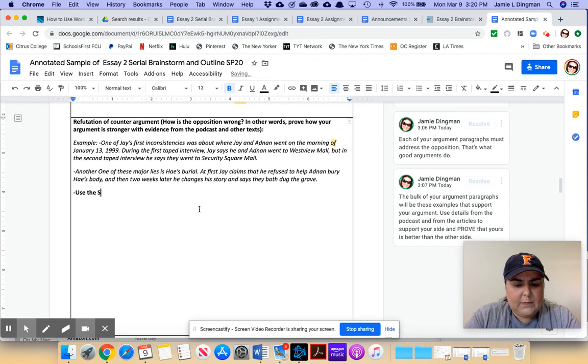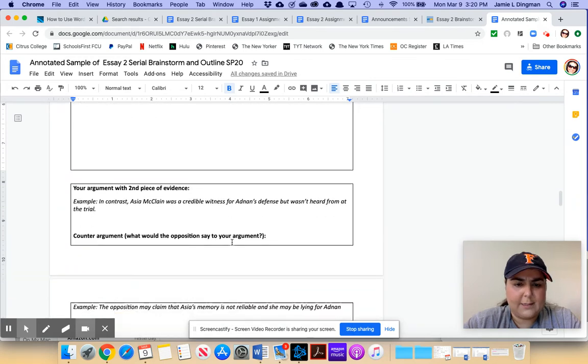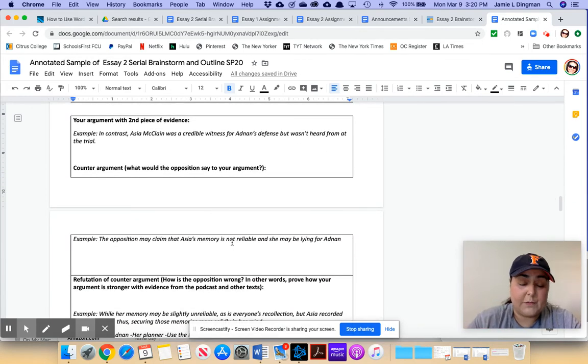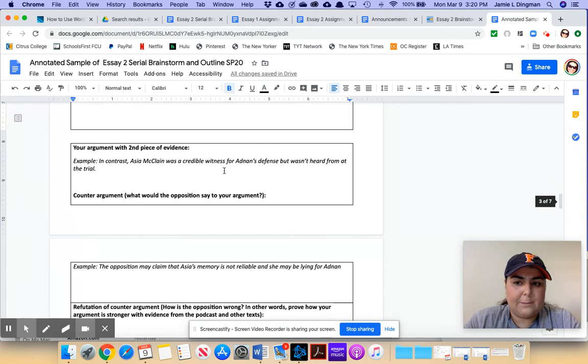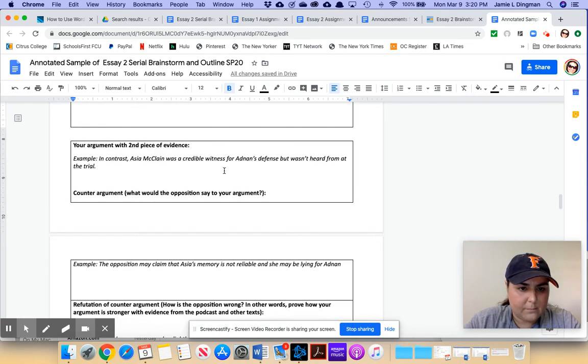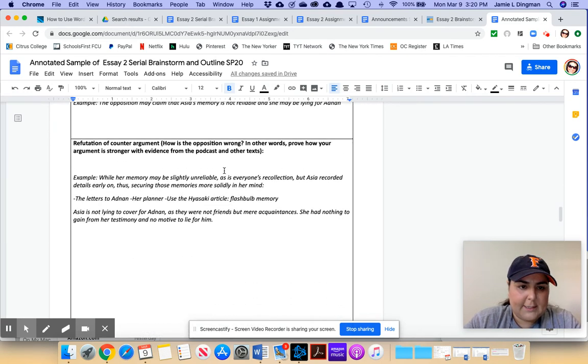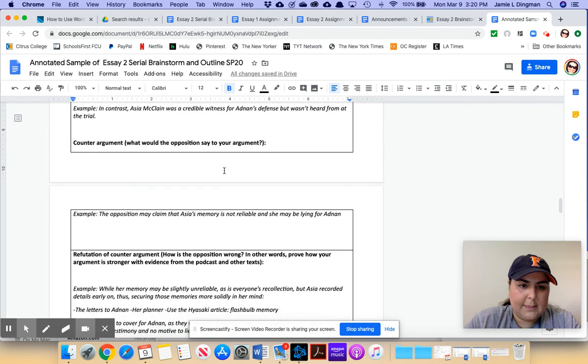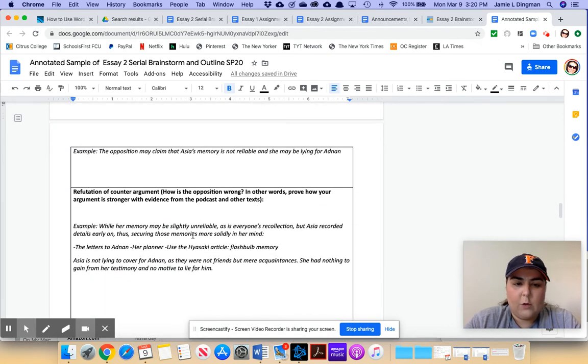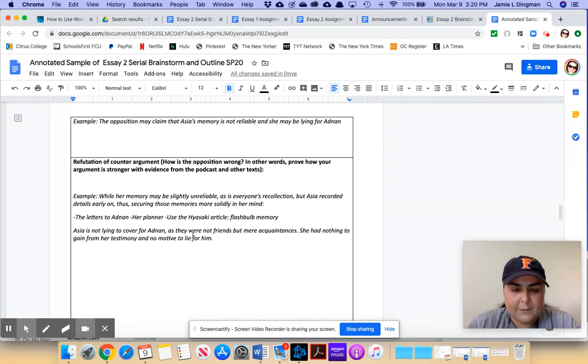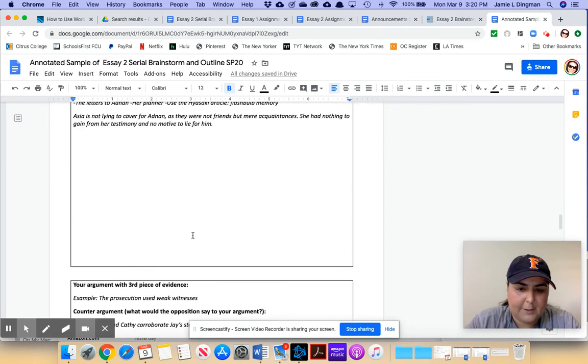the Susan Simpson text. She lays out all the different times Jay has lied. And it's really helpful, which is why I had you guys read that article, because she just lays everything out, and she herself is a lawyer, so she's able to pick apart his argument really well. So then, like I said, you're just going to continue on, give your claim, the opposition's claim, and then why your claim is better, right? Your refutation of the counter argument, your details for the paragraph.